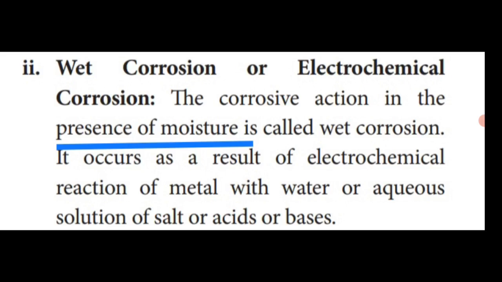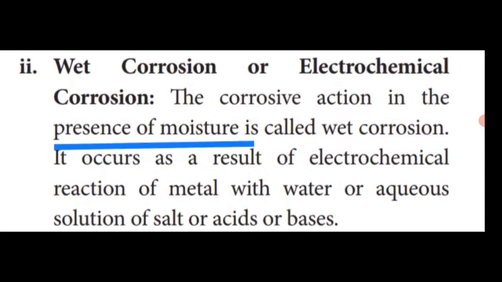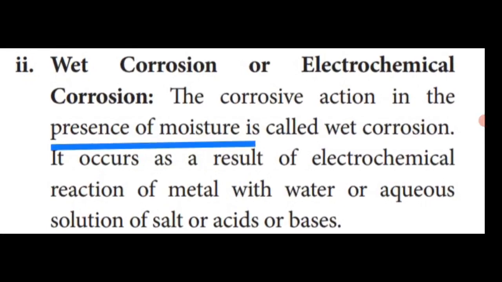The metal reacts with these substances easily, forming corrosion. This corrosive reaction occurs in the presence of moisture, so it is called wet corrosion.